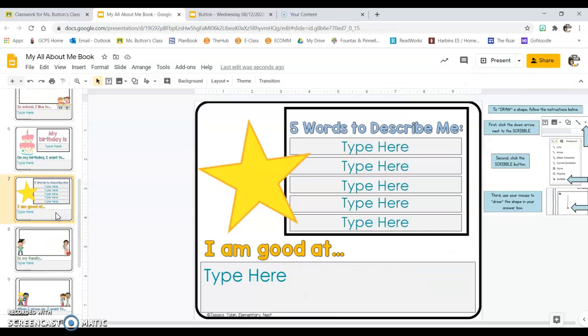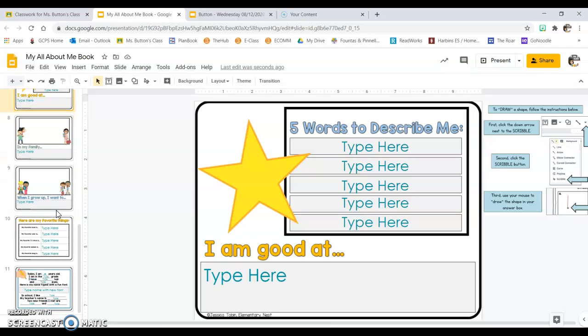I really like this slide because it's 5 words to describe me. So here you're going to think of 5 different words that describe you. If I were to think of 5 words that describe me, I would say hardworking, determined, loving, caring, and a good friend, okay? And then at the bottom, it'll ask me what I'm good at. So then I want you to write me a sentence, and I want you to tell me what you're good at. And you're going to do this for all slides.